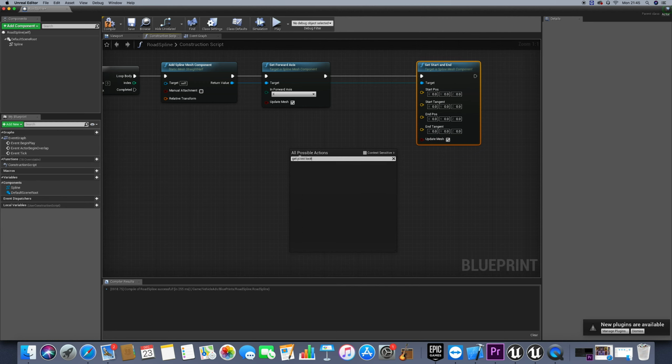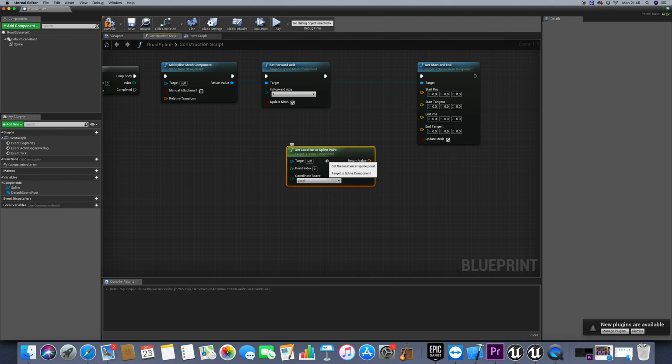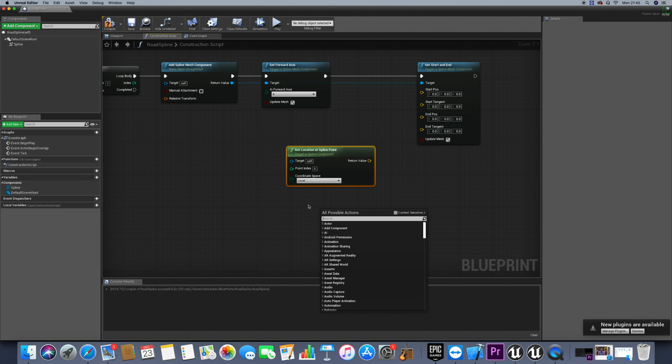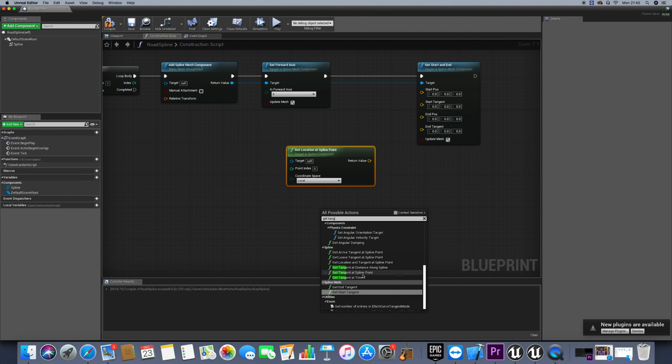Yeah, so it is get location at this point, and we need also to get tangent at this point.